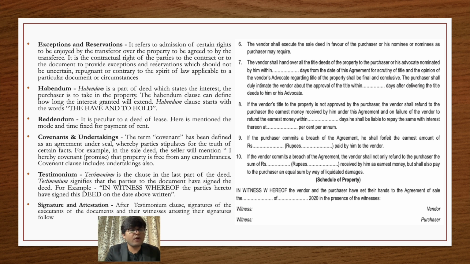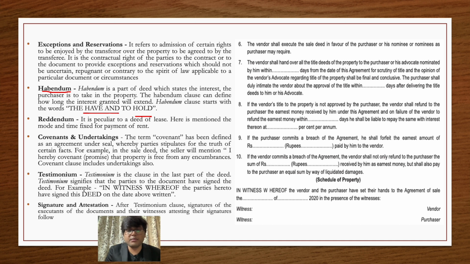Next in front of us is the habendum clause. The habendum clause is the part of a deed which basically provides which interest you are transferring to the other party, what interest you are giving to him. For example, as we are talking about the lease agreement only, in a lease agreement the other party is to have and to hold the possession of the property. Obviously he will have the possession as well as the enjoyment of the property.